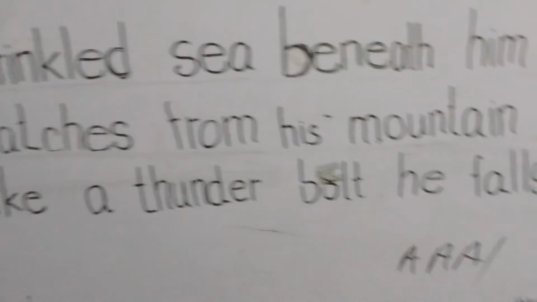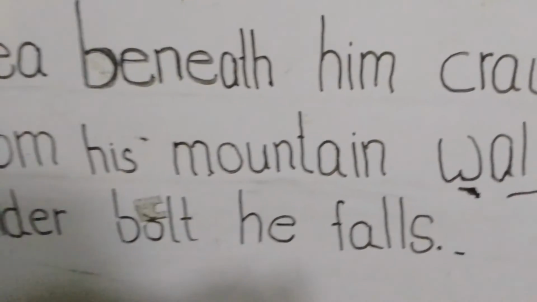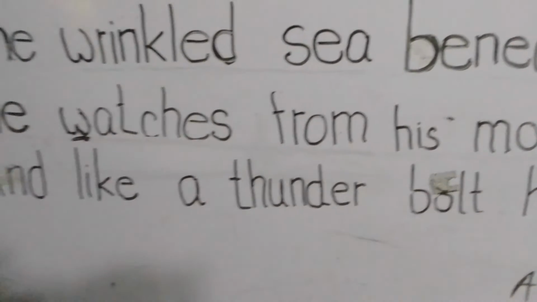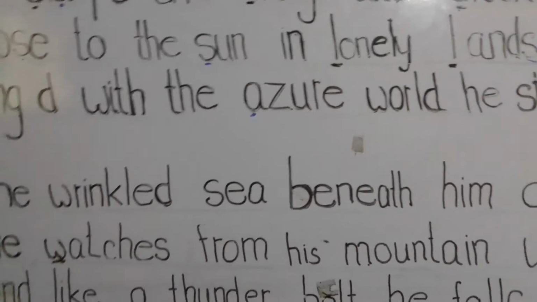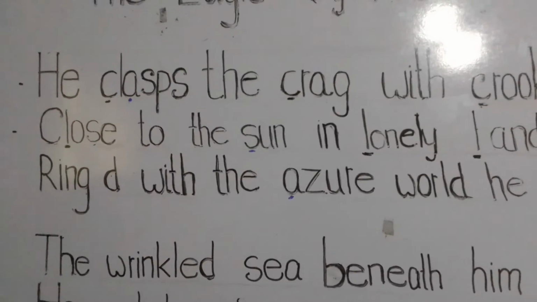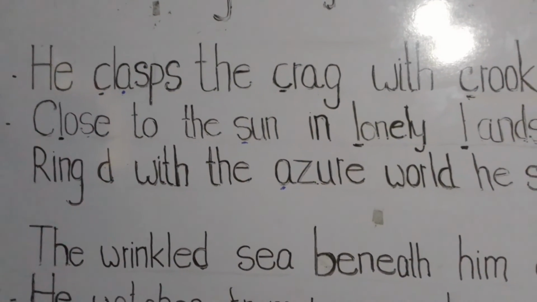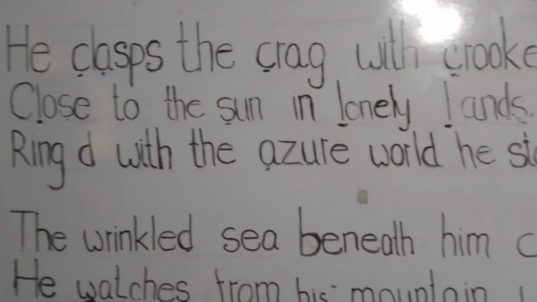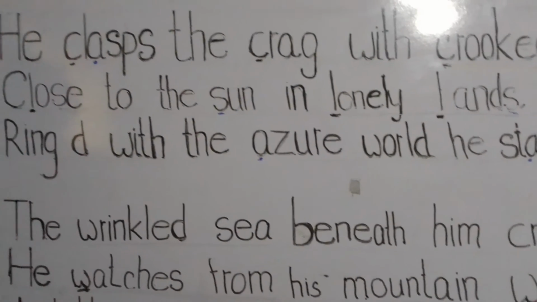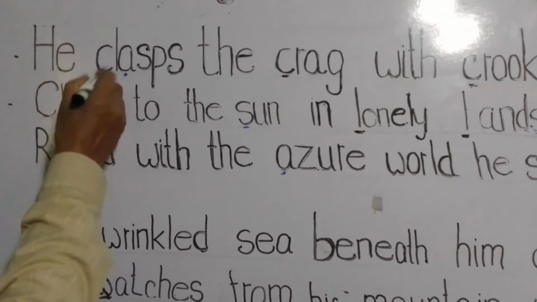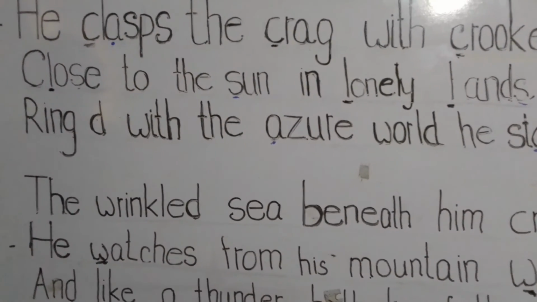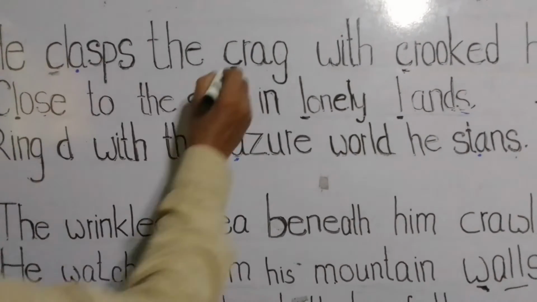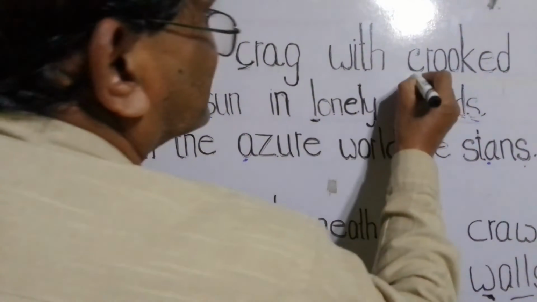Okay, students. Next, I would like to say about the sound devices. Under the topic sound devices, I would like to say about alliteration. I have told you repeatedly about alliterations in my previous lessons. I will mark the C sound. Next, here you get another one.